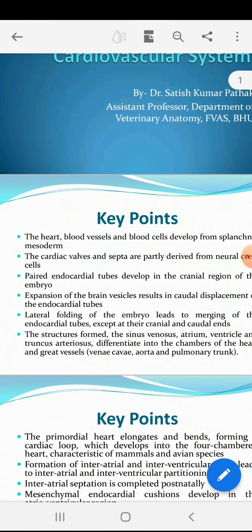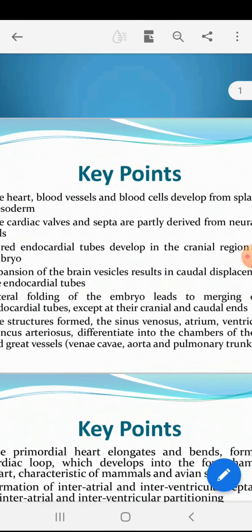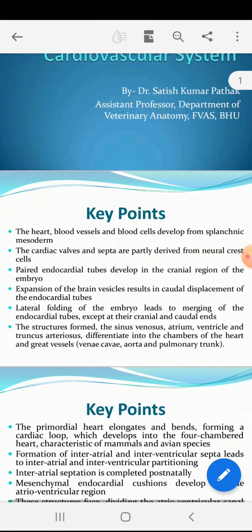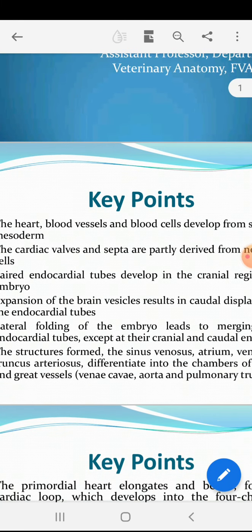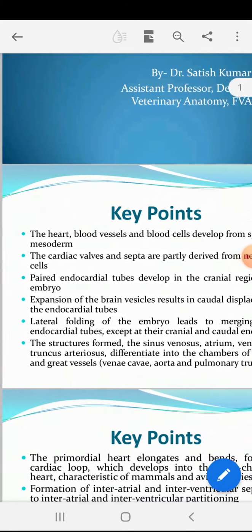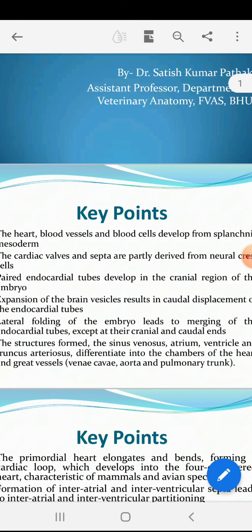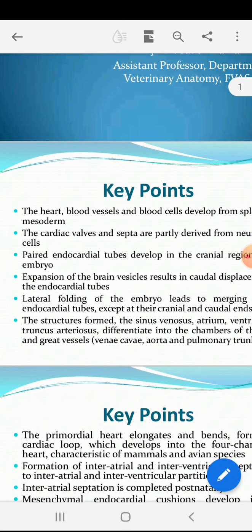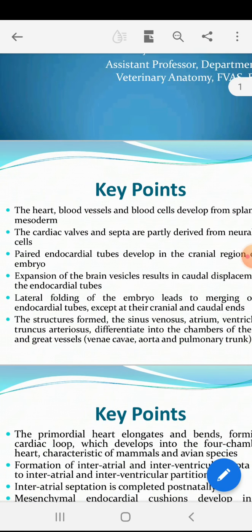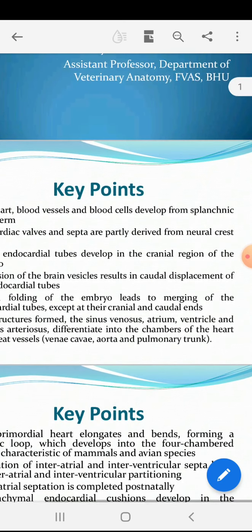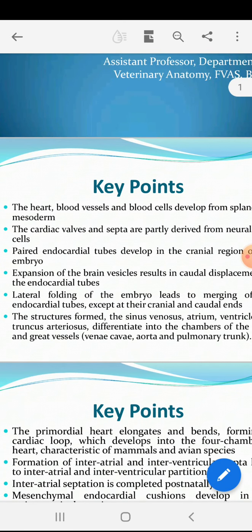The heart, blood vessels, and blood cells develop from the splanchnic mesoderm. As we know, there are two types of mesoderm. One is splanchnic mesoderm, another intermediate mesoderm. All blood vessels, or we can say the cardiovascular system, is developed from the mesoderm mainly. And here cardiac valves and septa are partially developed from the neural crest cells.